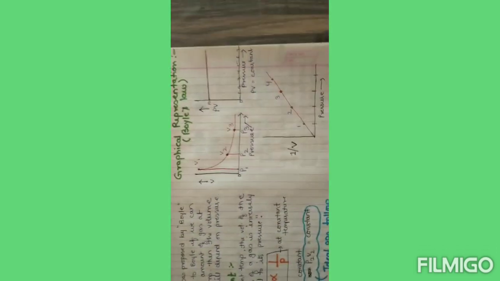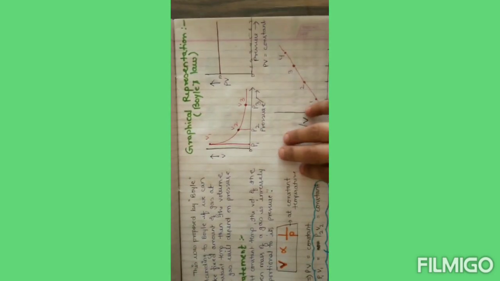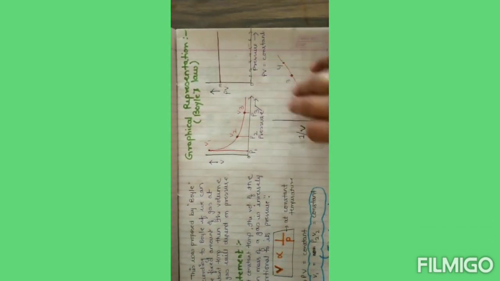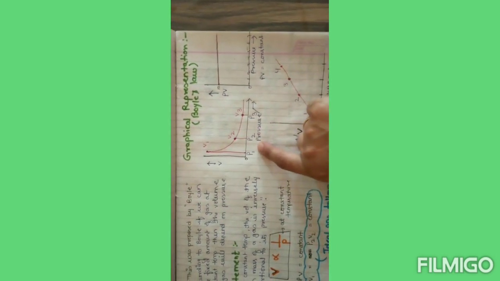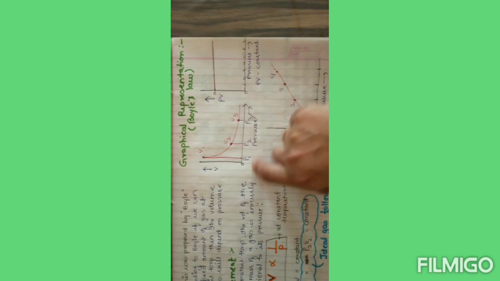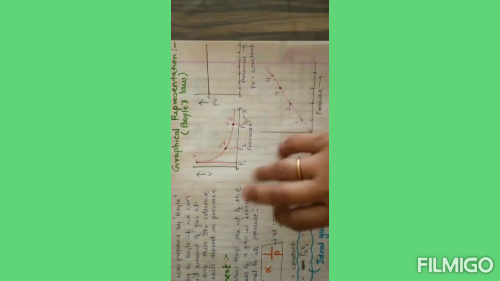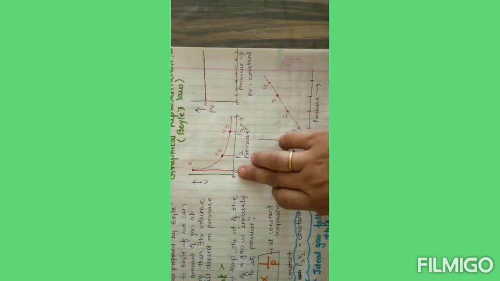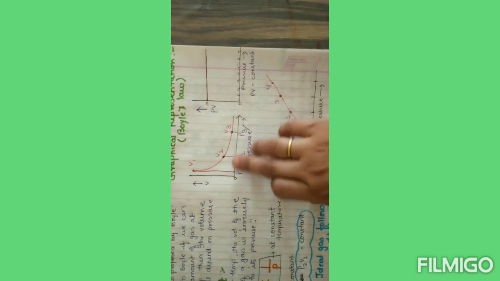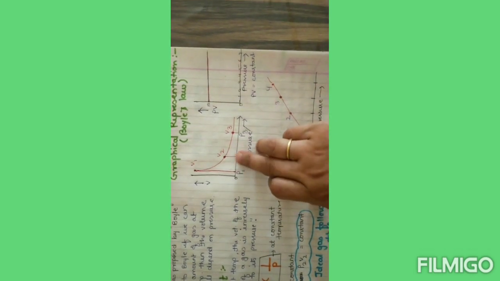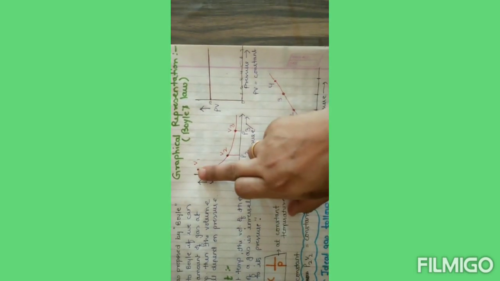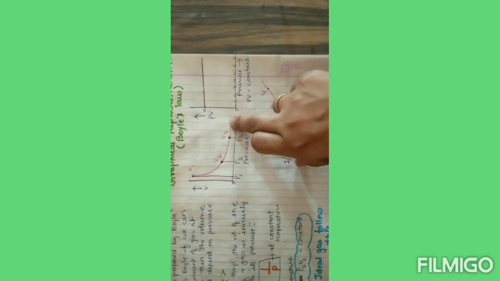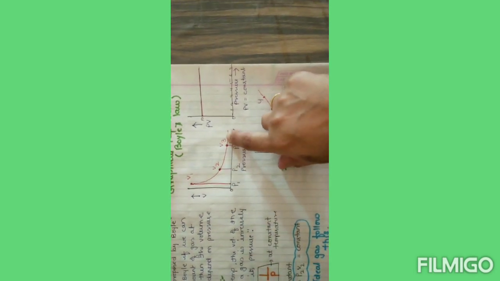Now I am explaining Boyle's law with the help of a graph. We have three graphs, and one by one we will study them. First we have a graph between volume and pressure. Here it is very clearly understood that if you are increasing the pressure, from P1 to P2, P2 to P3, then your volume is decreasing, so we get a curve here.